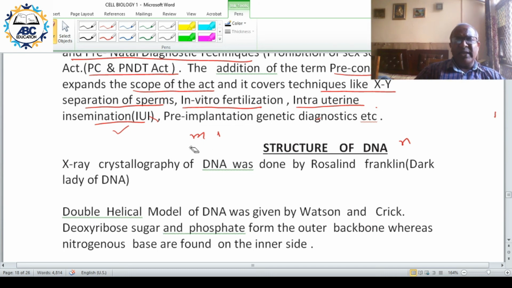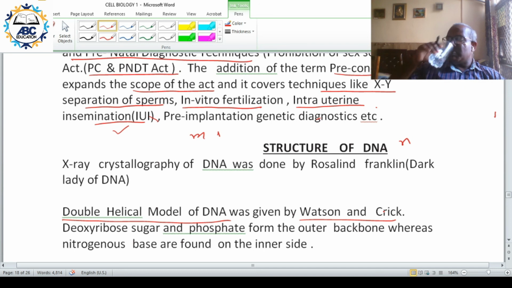We all know that DNA is a double helical model given by Watson and Crick. Now one of the most authentic techniques, even in biology, chemistry, physics, is X-ray crystallography. The X-ray crystallography of DNA was done by a lady called Rosalind Franklin.